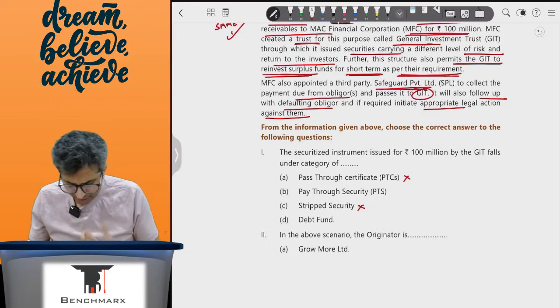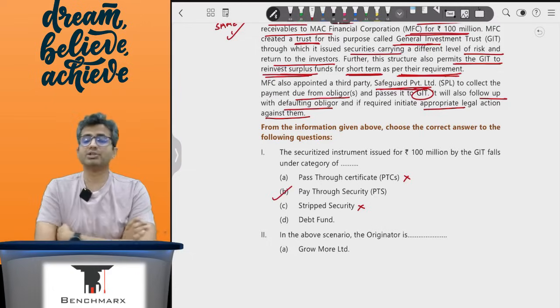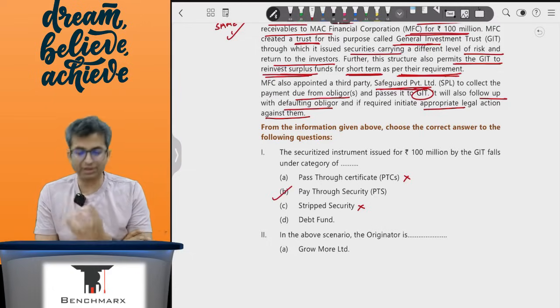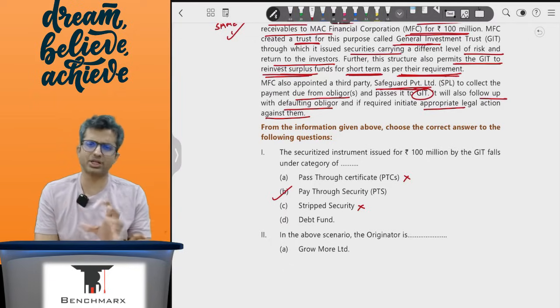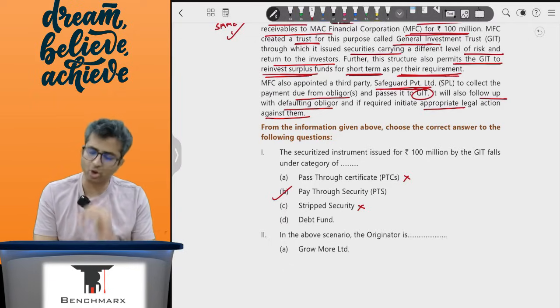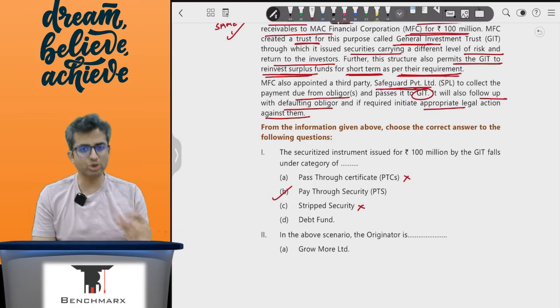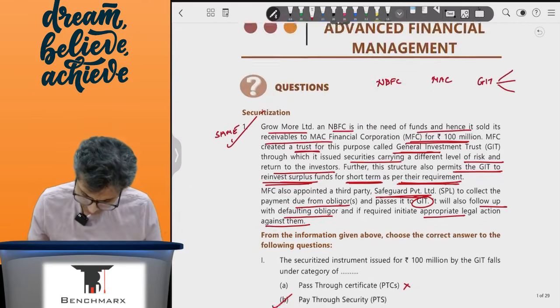But a pay-through security is, I mean, this is not a debt fund per se, and not a debenture or anything, but this is a pay-through security where from the cash flows that you are getting, you are paying, but you're not passing through exactly what is collected. You can always invest and you can structure as you desire. So this is like a pay-through security.